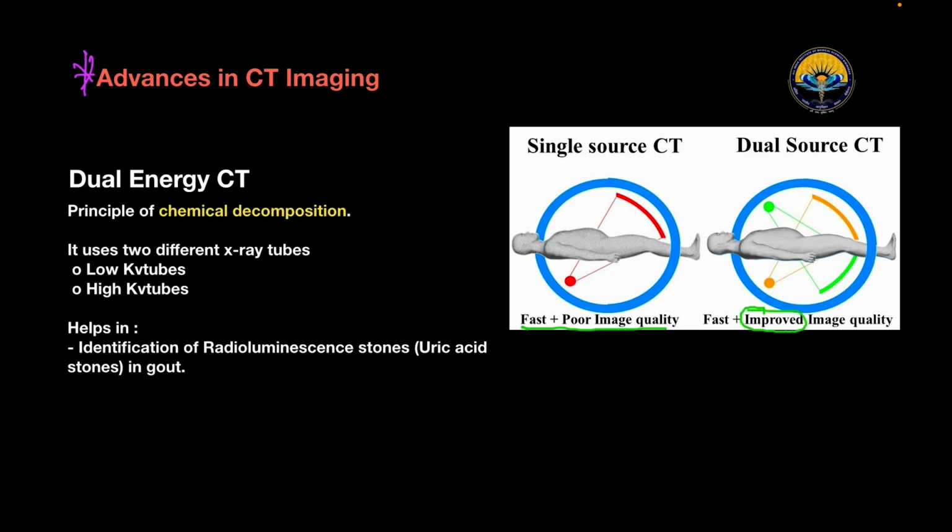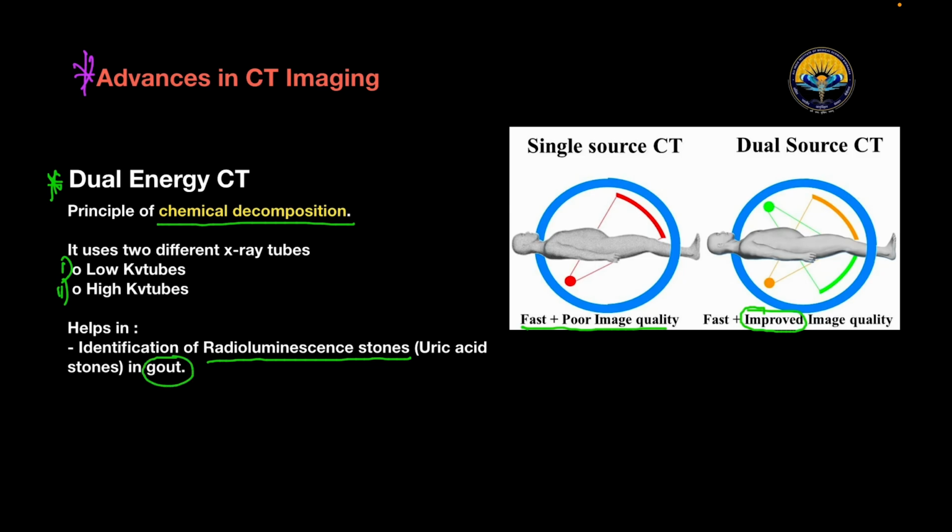So, dual energy CT, in which the principle is chemical decomposition. It uses two different X-ray tubes, low kV tubes and high kV tubes. So it helps in identification of radiolucent stones like uric acid stone seen in gout.